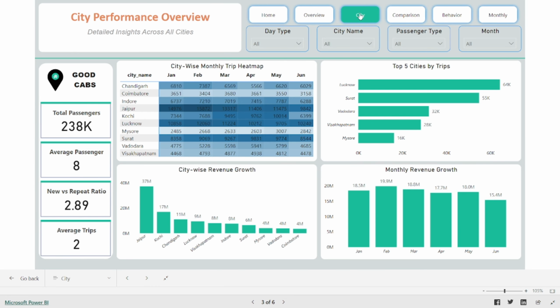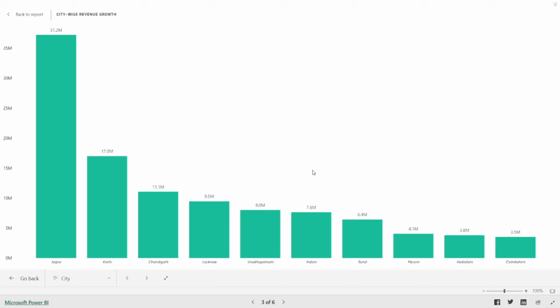The second page is city performance overview, with detailed insight across all cities. Total passengers are 238k, the new versus repeated passenger ratio is 2.89. Here is the city-wise heat map, and this is the top 5 cities by trips. This chart is for city-wise revenue growth: total revenue for Jaipur is 37.2 million, and Coimbatore is the bottom at 3.5 million.